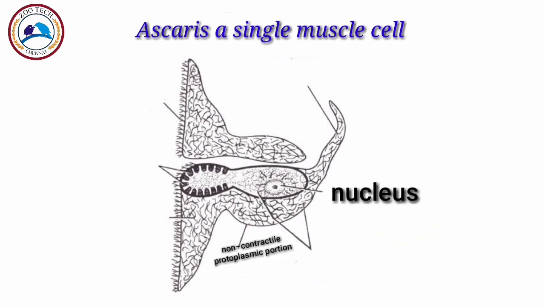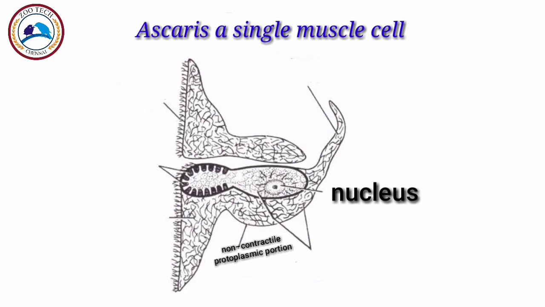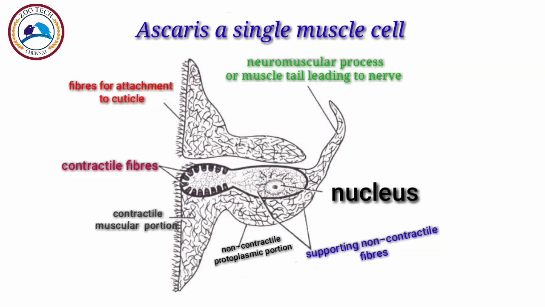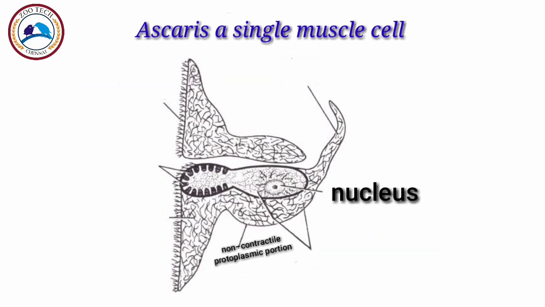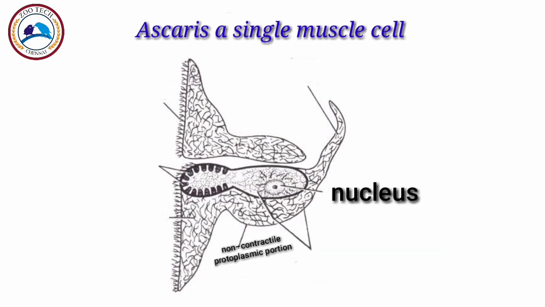The muscle tails of all the cells of the 2 dorsolateral columns are ultimately connected with the dorsal nerve cord, while those of the 2 ventrolateral columns are connected with the ventral nerve cord.